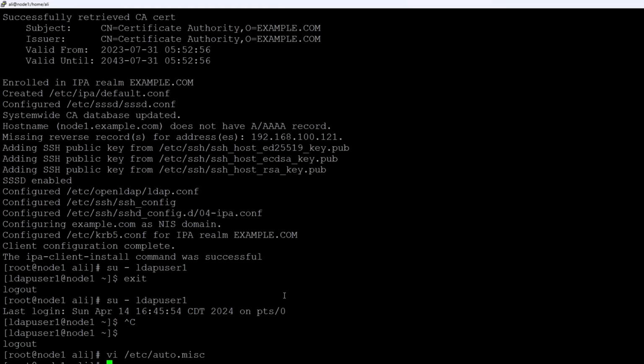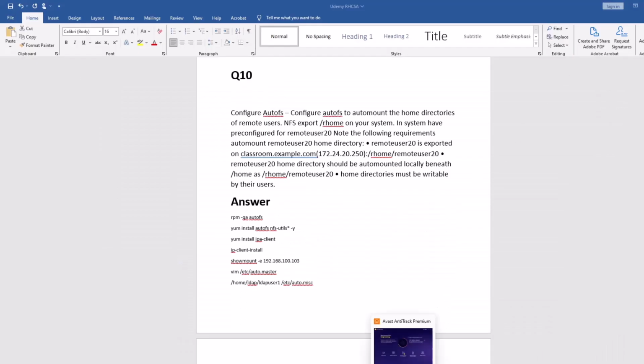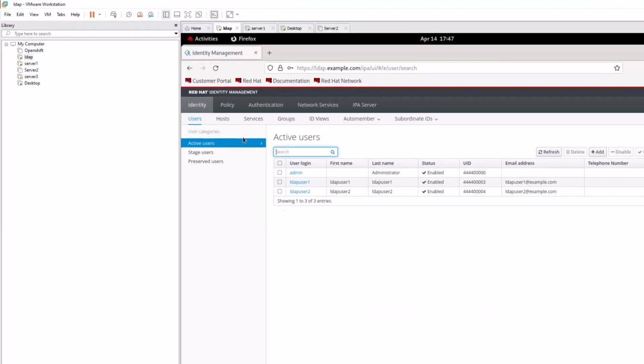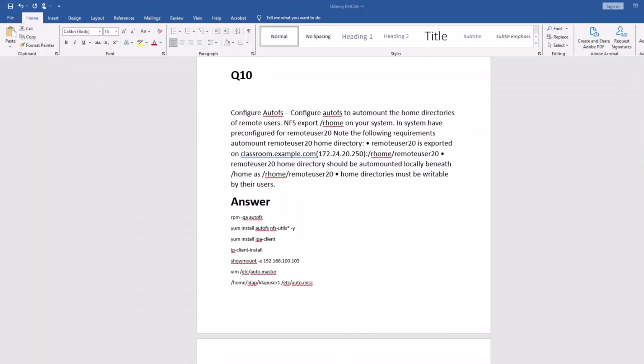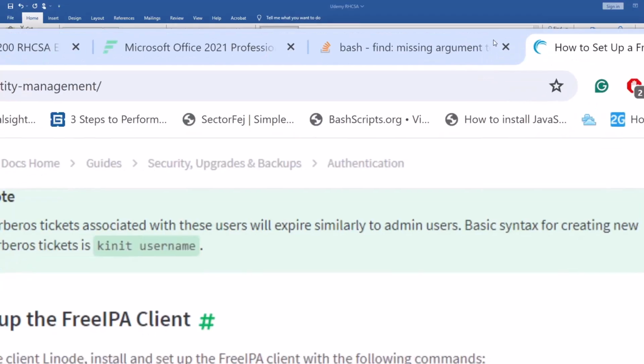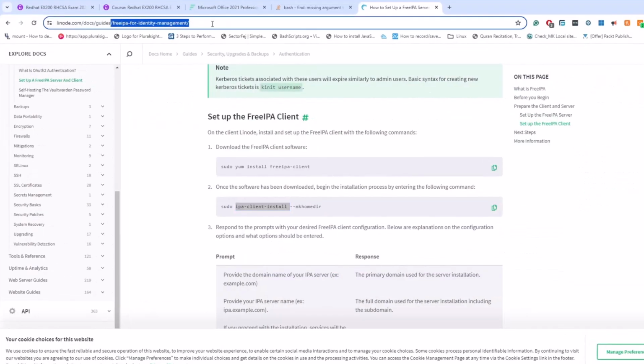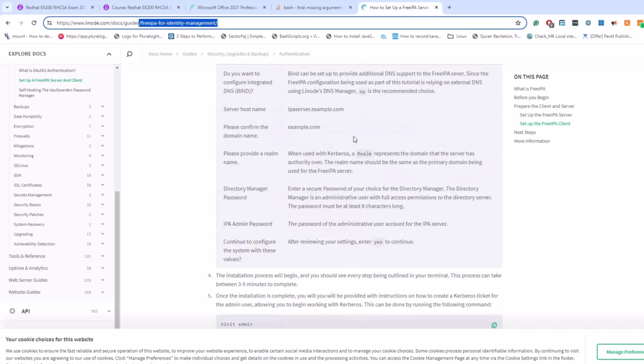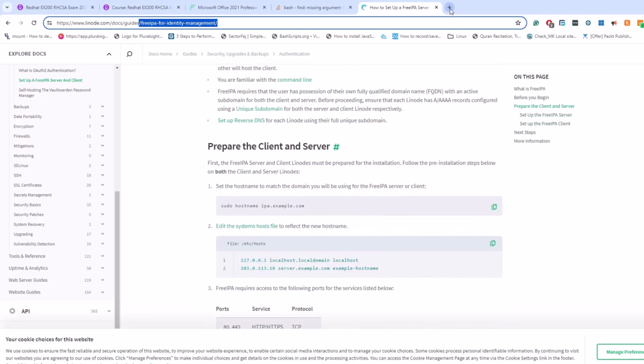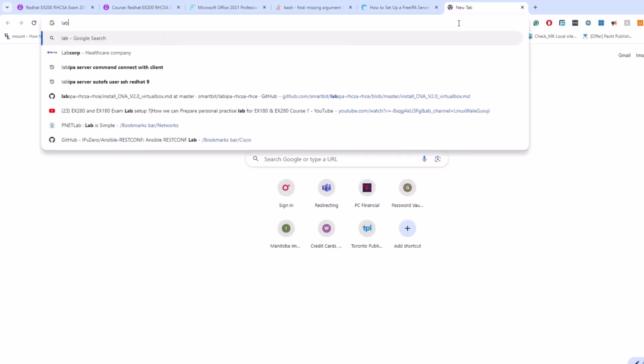So let's talk about the LDAP, because if you don't configure the LDAP, you cannot complete your lab, right? So let me show you my LDAP server, and I will guide you how you can install it. This is my LDAP server. Now you are thinking how you can install the LDAP server. So I suggest you open Chrome and Google how to install the lab IPA server. Look at this URL, remember it or type it, and go through all the steps and then you can do it.